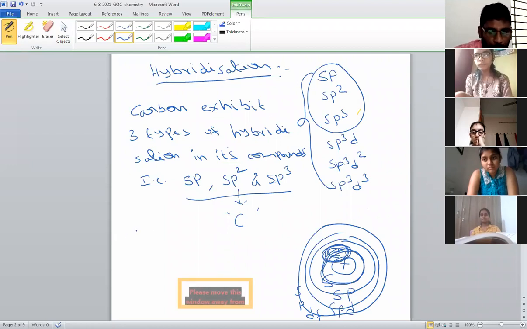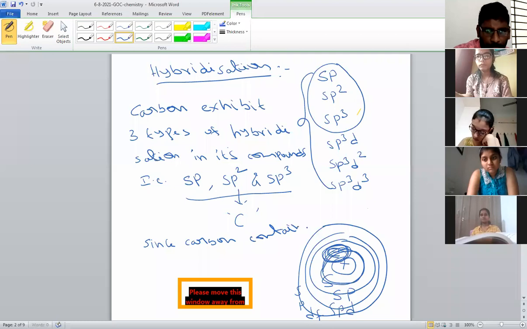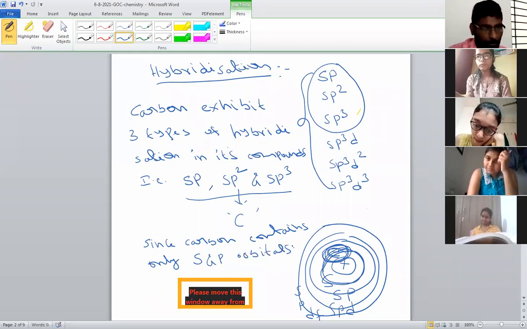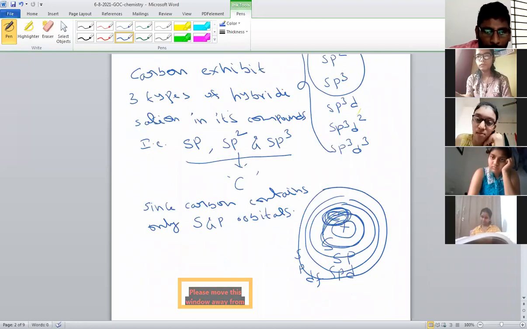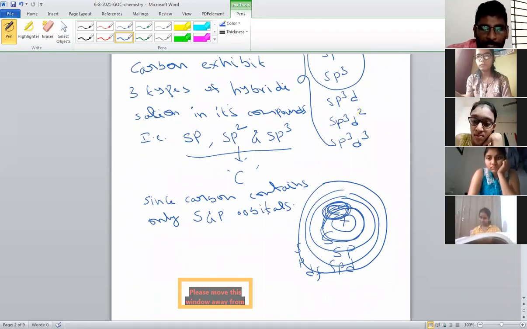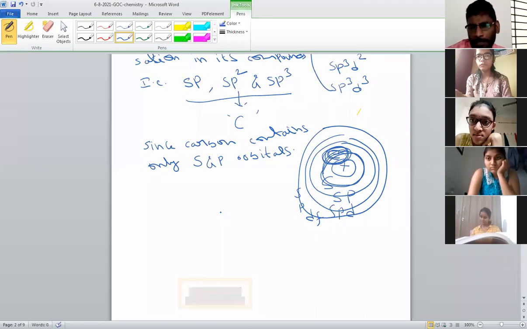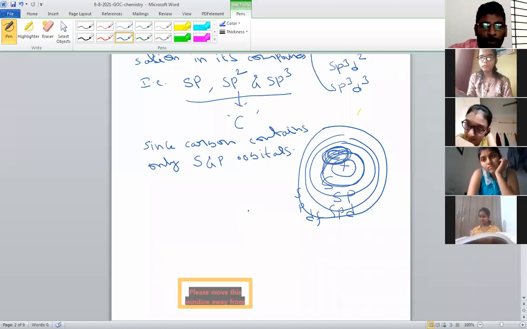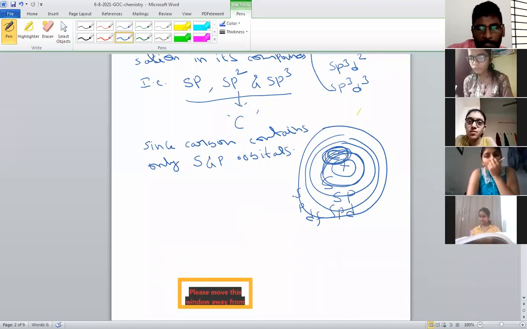Why? Since carbon contains only s and p orbitals. Again I am telling what the orbitals are and which atom has which type of orbitals. All that you learn at the end of atomic structure. But just for the hybridization topic, I am explaining what orbitals are. Orbitals are simply positions of electrons. The place of an electron is nothing but an orbital.